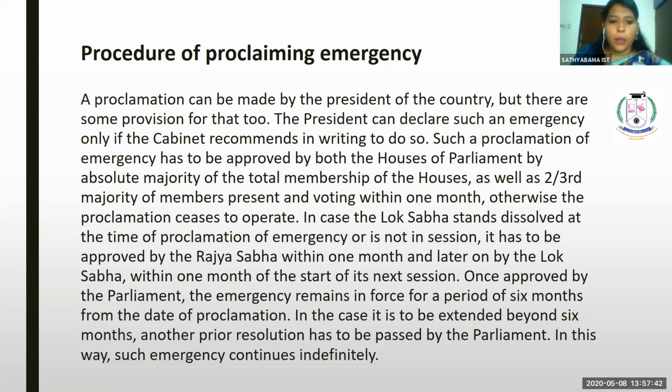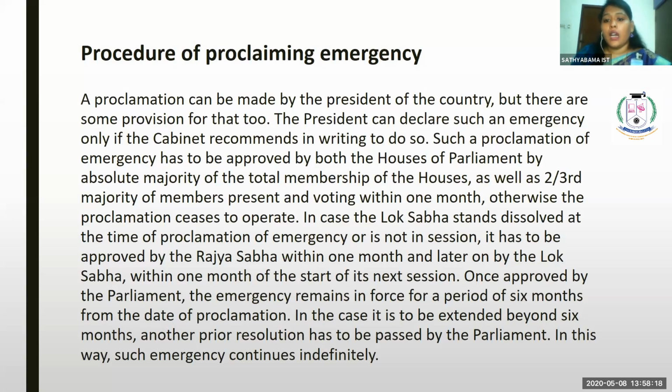Such a proclamation of emergency has to be approved by both houses of Parliament by an absolute majority of the total membership of the house, as well as a two-third majority of members present and voting, within 1 month. Otherwise, the proclamation ceases to operate. In case the Lok Sabha stands dissolved at the time of a proclamation of emergency or is not in session, it has to be approved by Rajya Sabha within 1 month and later by the Lok Sabha within 1 month of the start of its next session.